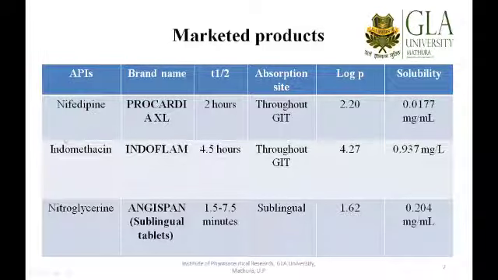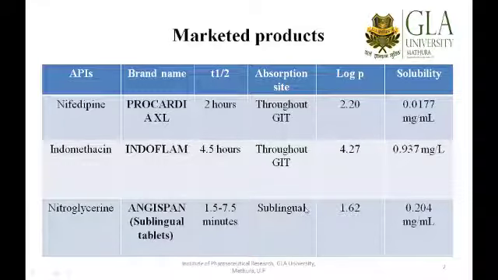Coming toward another acutely administered drug, which is indomethacin. So it is again a drug from the NSAID category, and you can see it is having T half of 4.5 hours. So we go for the development of sustained release, and it is again truly absorbed from the GIT and having log P value of 4.27 and no solubility issues as such.